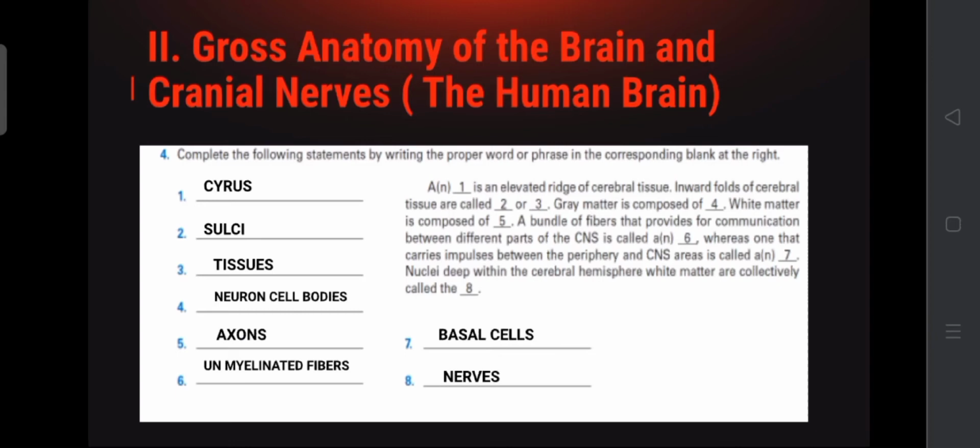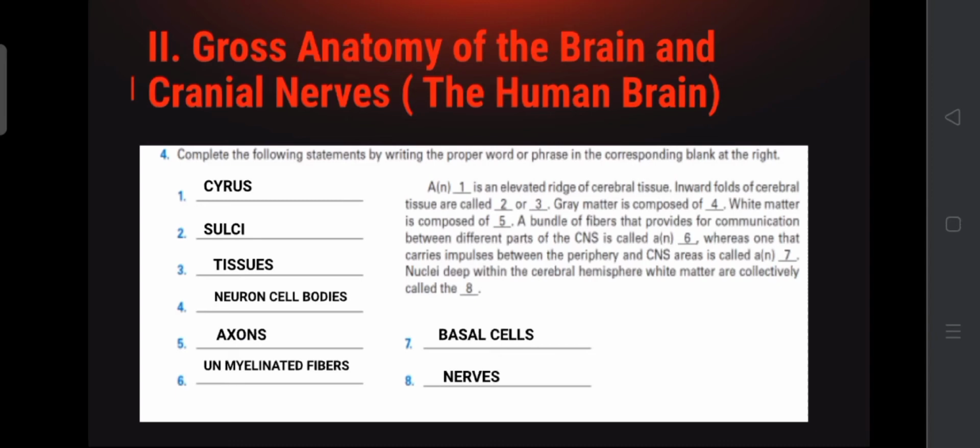For number 1, the gyrus is an elevated ridge of cerebral tissue. Inward folds of cerebral tissue are called sulci or fissures. Gray matter is composed of neuron cell bodies. White matter is composed of axons.